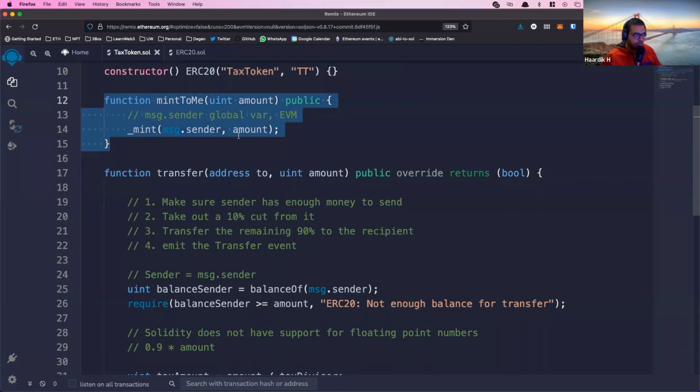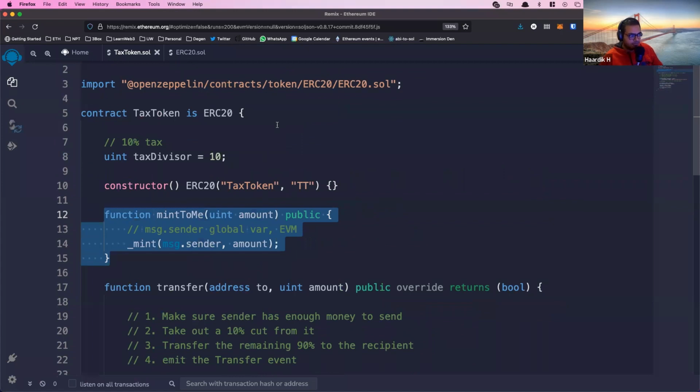But that's just for testing purposes. In a real, quote unquote real situation, you would have a fixed initial supply, like let's say 1 million tokens in existence. And then as transactions are happening, that supply just keeps going down and down and down.